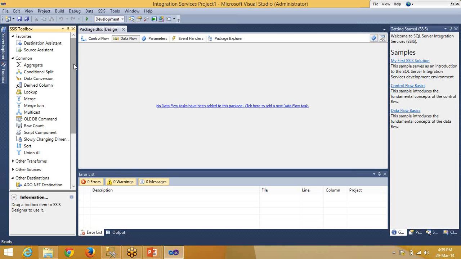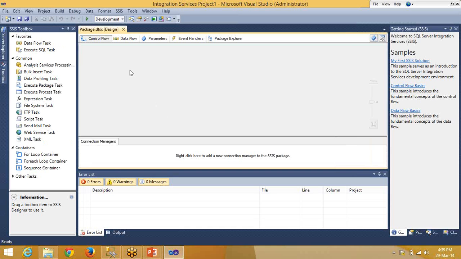To find if any files are present or not, I can use the file system task. If not, I can even use a VB script or C# script.